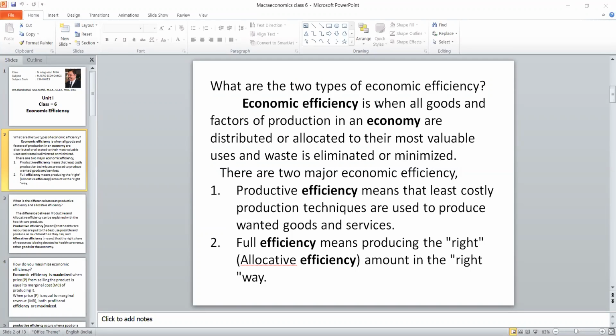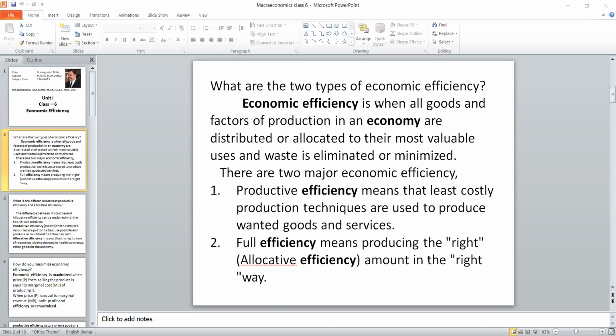The major two economic efficiencies are productive efficiency and allocative efficiency. Productive efficiency means the least cost production technique used to produce what we want to produce, or the required goods and services. On the other hand, full efficiency means producing the right amount in the right way. That is called allocative efficiency.